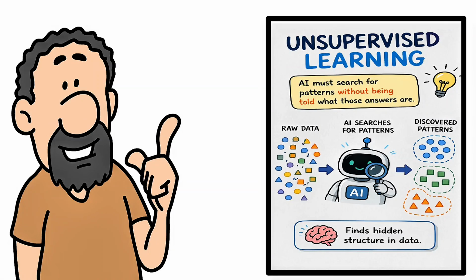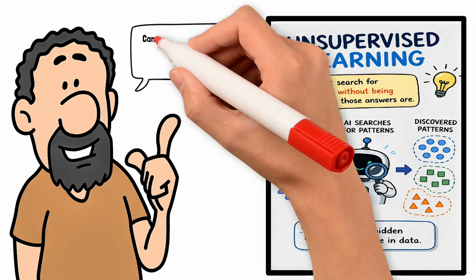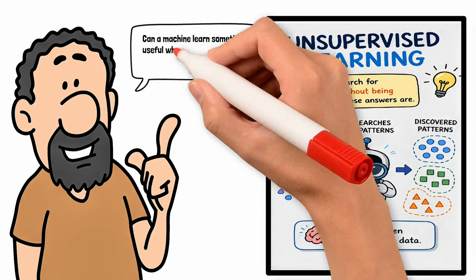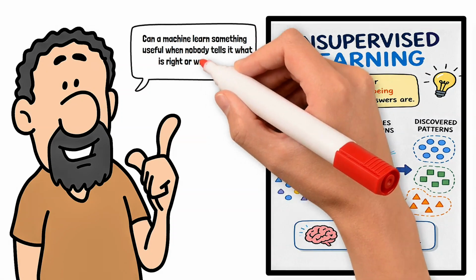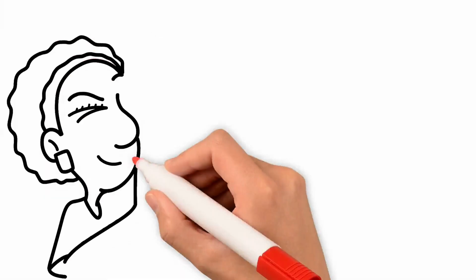But here's the real question. Can a machine learn something useful when nobody tells it what is right or wrong? Let's start with supervised learning.